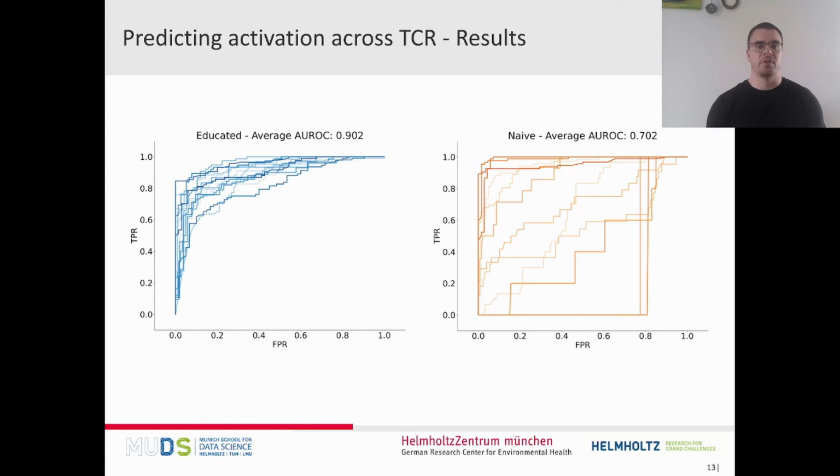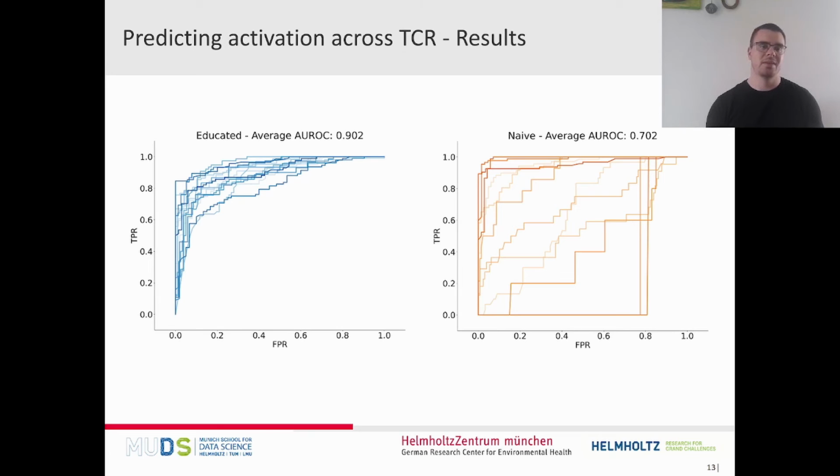On this slide, you can see the results for this training across T-cell receptors. Here we report the receiver operating characteristic curves, and especially the area under the curve. On the left, you can see the results for the educated repertoire, and here we have pretty high performance with an AUC of 0.9, which is pretty decent. On the other hand, for the naive repertoire, we only have a value of 0.7.